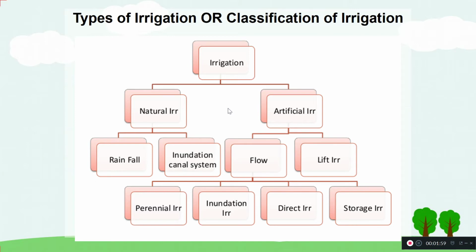The next natural way is through inundation canals, basically using water from the river. We know how water is collected into a river. We have our watershed, and whenever rain falls within that watershed, the water is collected and forms a river, and it goes from the upstream to the downstream based on the slope.